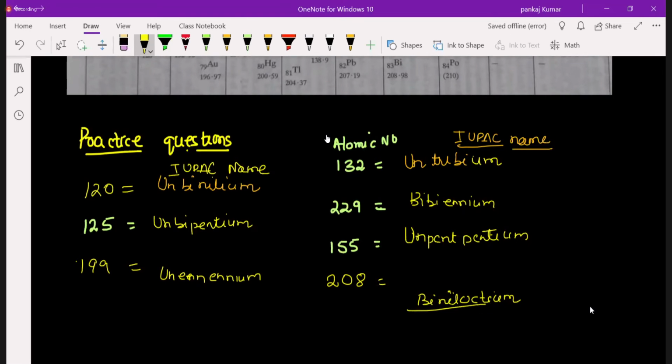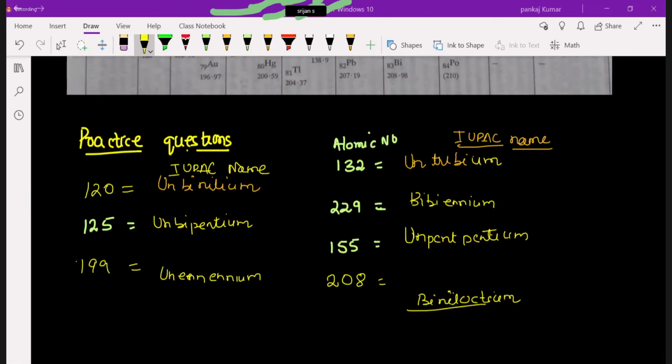Okay. All clear. Okay, sir. Now we will go to next, sir. I think now you understood how to solve the problem. Yes, sir. Yes, very good. Let's come to the point. In this way, you can write the names of any element which is yet to be discovered, right? Yes, sir. Because they won't ask you the element name or symbol. They won't ask you all these things. Now, IUPAC name means we should write like this.